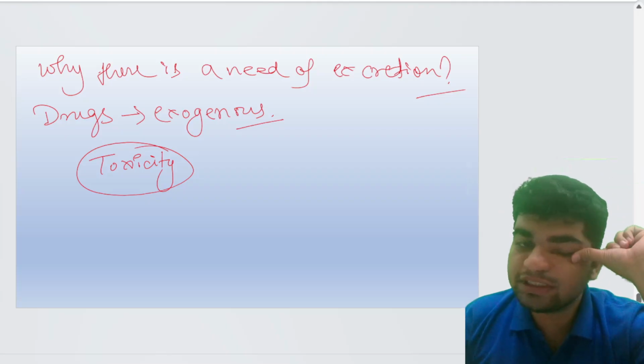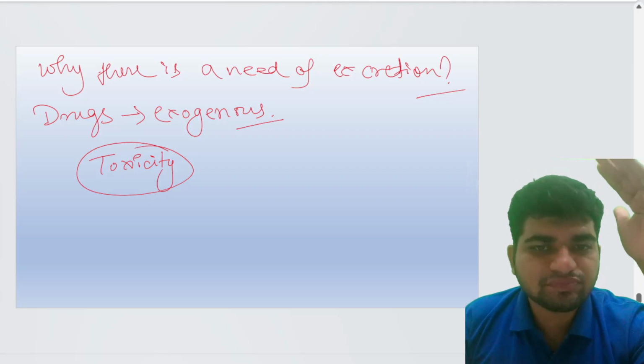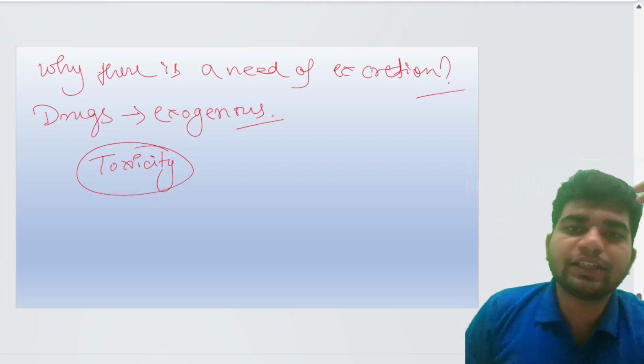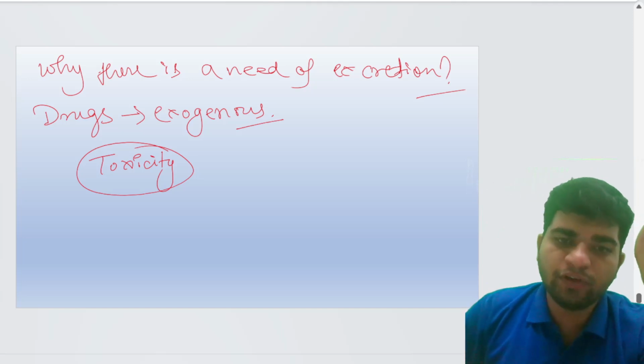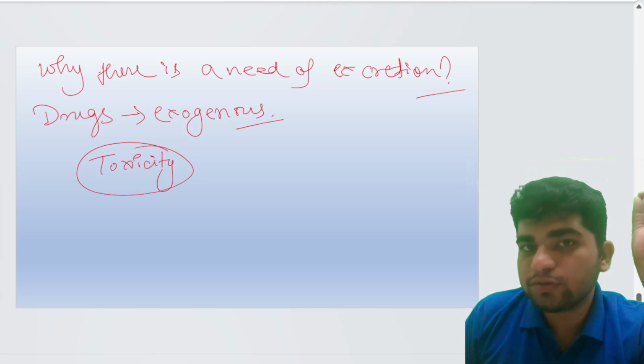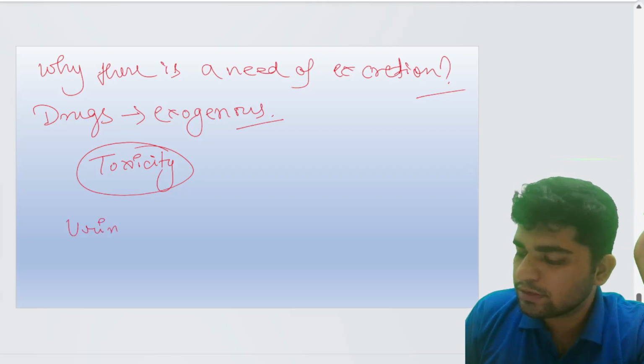This is the side effect of a drug being accumulated in the body. To remove that, there is a process known as the excretion of drugs.